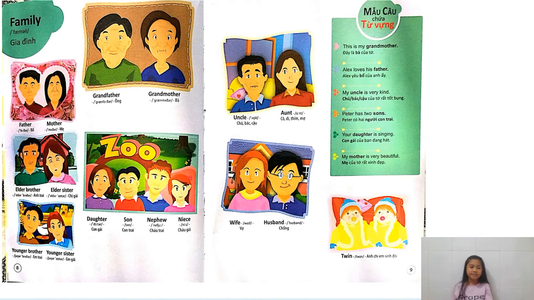Okay, next we have older brothers and older sisters. The word elder here means older. Older brother is the brother that's bigger than us, born before us. Older sister is a sister that's born before us, older than us.